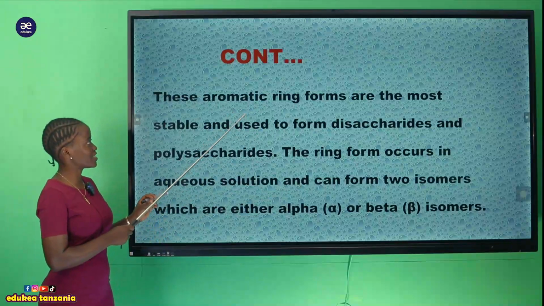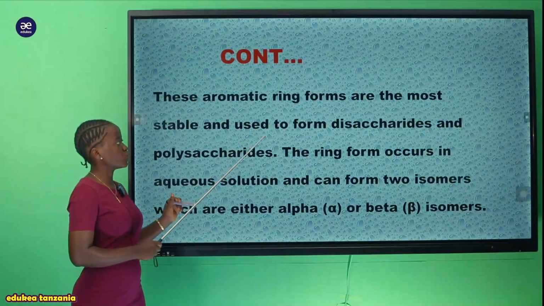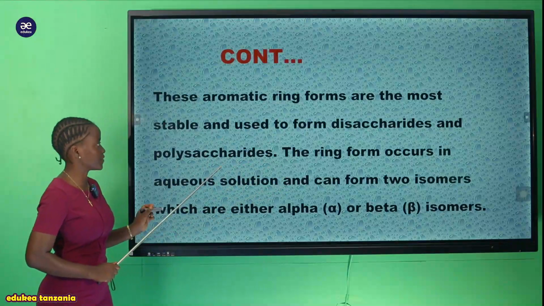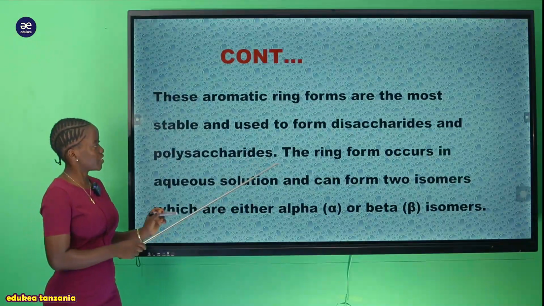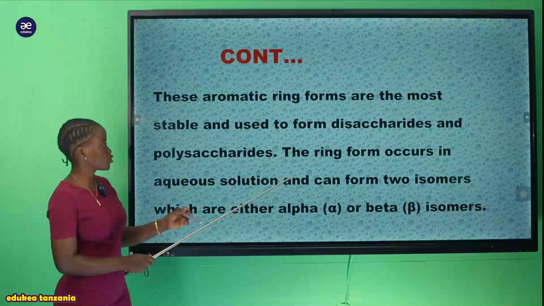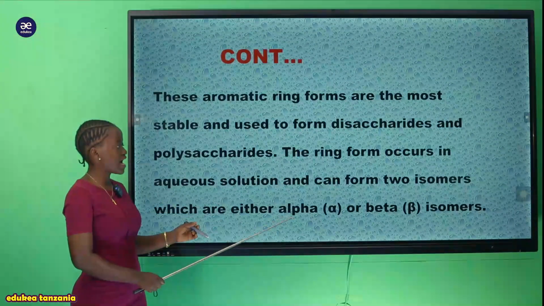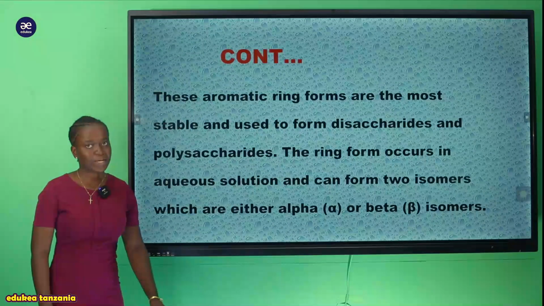And these aromatic ring forms are the most stable and used to form disaccharides and polysaccharides. So the ring form occurs in aqueous solution and can form two isomers, which are either alpha or beta isomers.